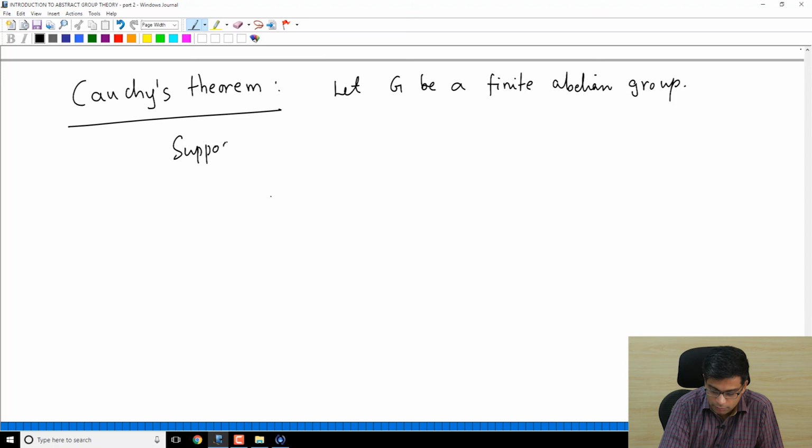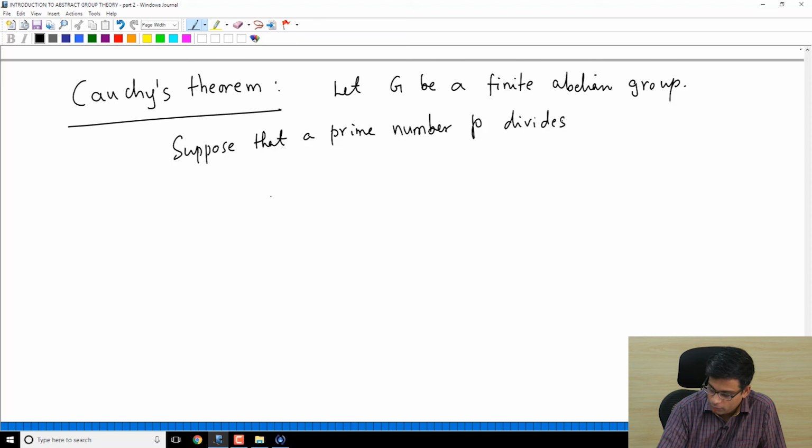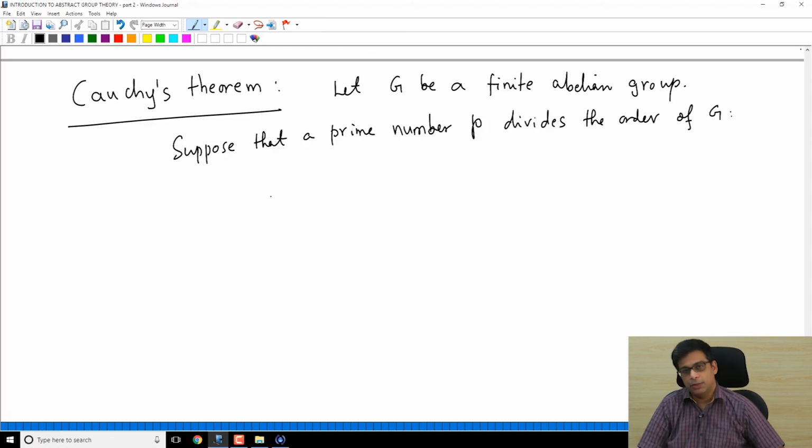Suppose that a prime number P divides the order of G. So P is a prime number that divides the order of G.